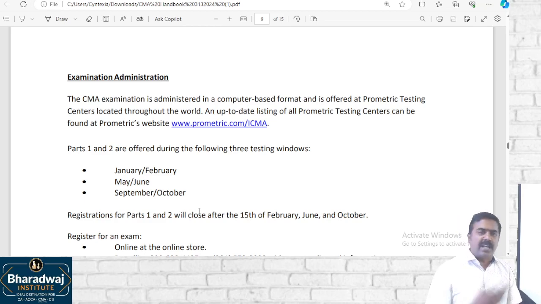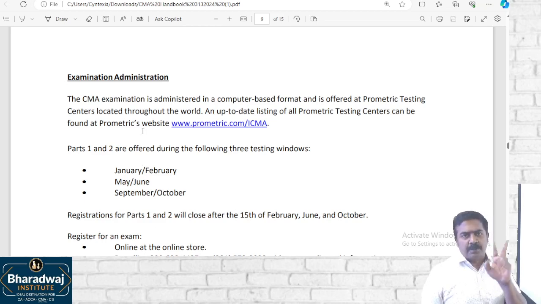Many second year students take up the exam. Second year they pass part 1, third year they pass part 2. By the time they complete their degree, they complete their CMA US, then they go for employment. Now coming to the employment support, employment support is of 2 types.